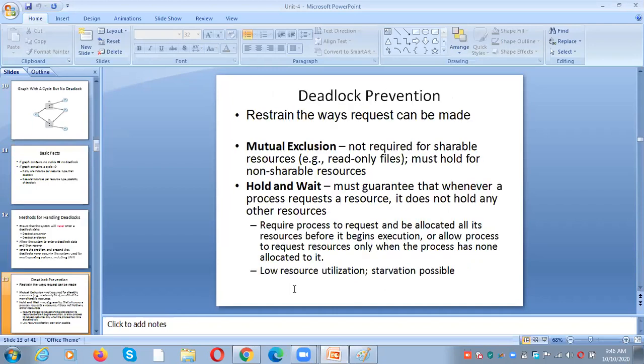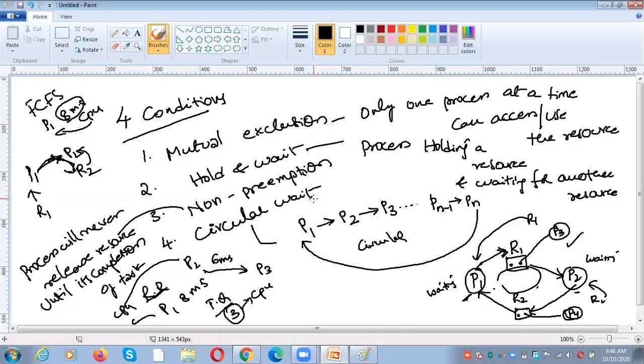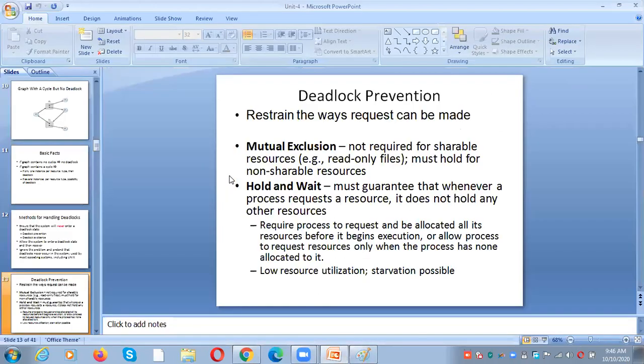Next, the first concept in the handling of deadlocks, that is deadlock prevention. What are the necessary conditions for the deadlocks? Mutual exclusion, hold and wait, no preemption, and circular wait. These are the things we already discussed. So these are the 4 reasons for getting the deadlock.